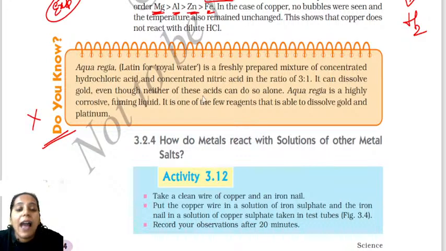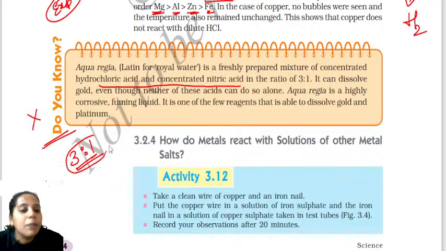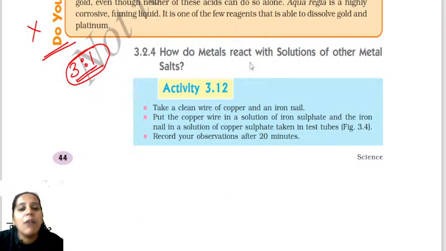So aqua regia is a solution which helps gold to dissolve. This solution is hydrochloric acid and concentrated nitric acid. When we take hydrochloric acid and concentrated nitric acid in the ratio of 3:1, you have to combine those two. These two together will help the gold to dissolve easily. And also this should be a freshly prepared solution.